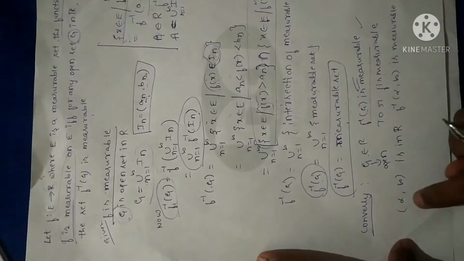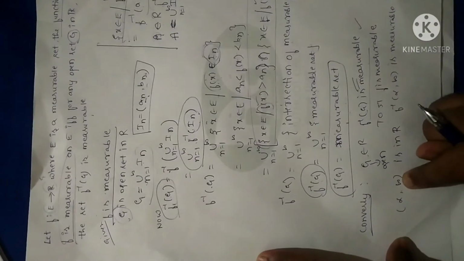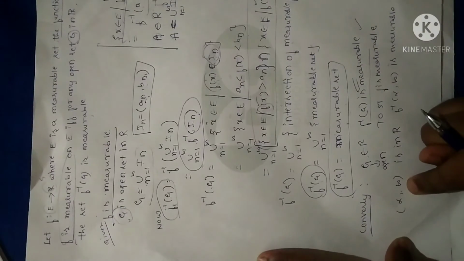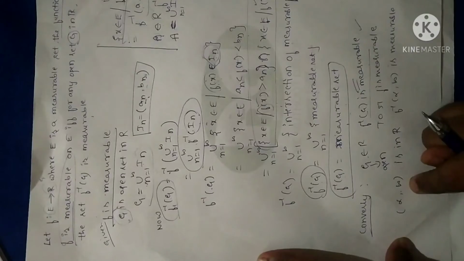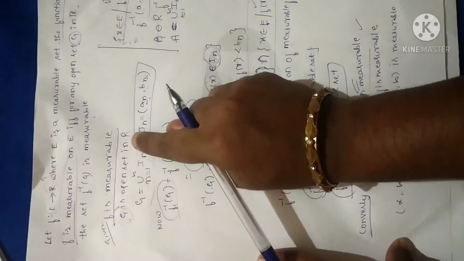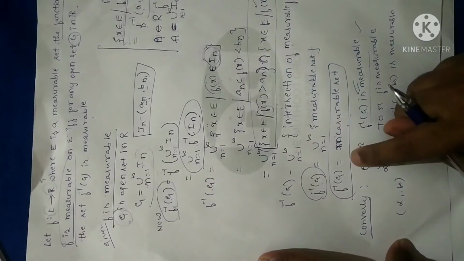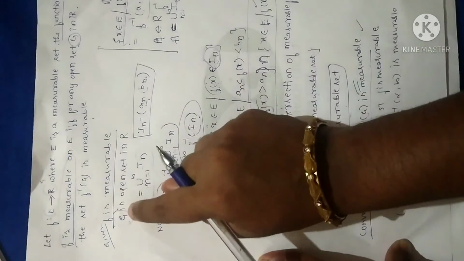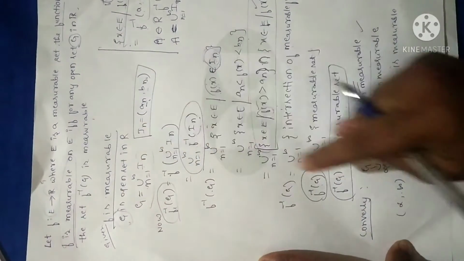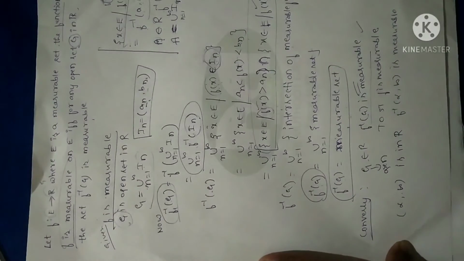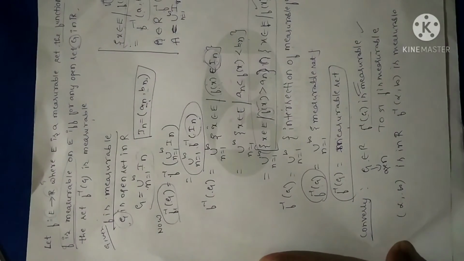In the same way, (alpha, infinity) is an open set. I'm repeating once again: since G is an open set in R, we have proved f inverse of G is measurable. Clear? So (alpha, infinity) is an open set.